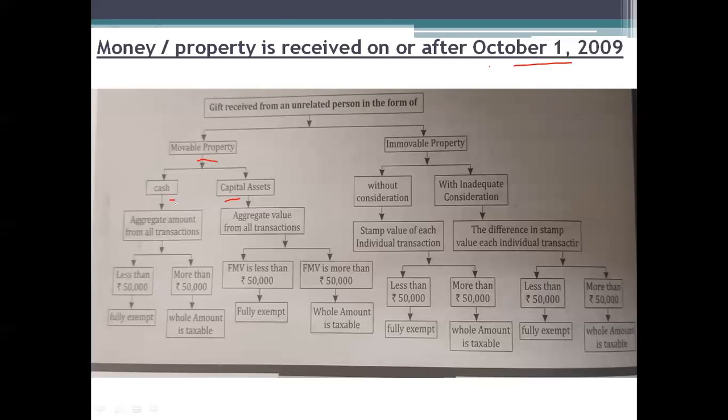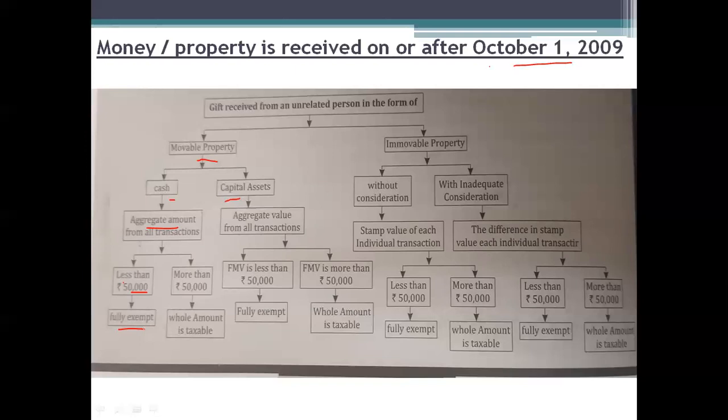If you are receiving any cash from an unrelated person, the aggregate is the total of all the transactions in the form of cash for the previous year, not the individual transaction. The total of all the gifts has to be taken into consideration, and if that total amount is less than rupees 50,000, then it is fully exempted from taxes.